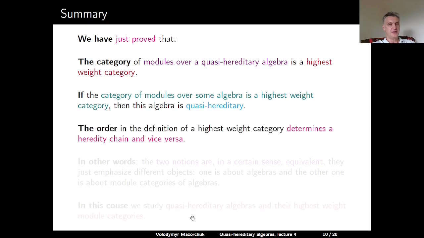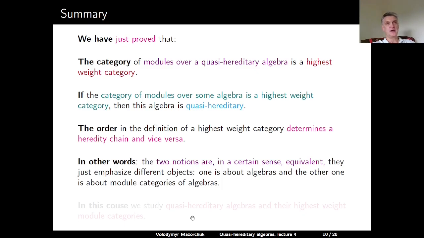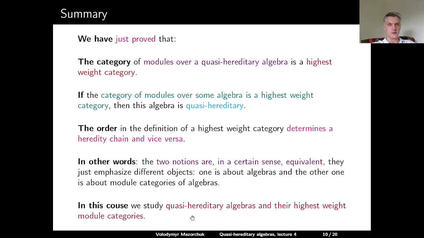is quasi-hereditary, and that the order in the definition of the highest weight category determines a heredity chain and vice versa. In other words, the notions of a quasi-hereditary algebra and the highest weight category are in a certain sense equivalent. It's just that a quasi-hereditary algebra emphasizes the algebra itself, while a highest weight category emphasizes the category of modules over this algebra. So in this course, we will study quasi-hereditary algebras and their highest weight categories of modules.